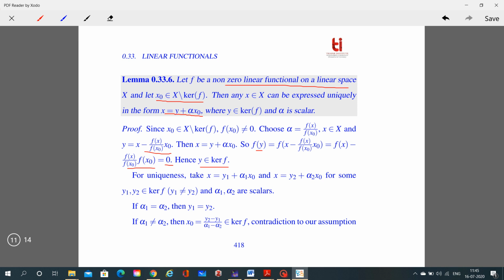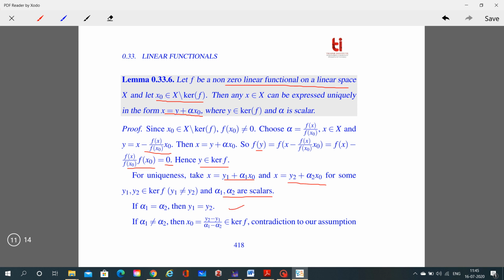Now for the uniqueness, take x equal to y1 plus alpha 1 x naught and x equal to y2 plus alpha 2 times x naught, for some y1, y2 belonging to kernel of f, where y1 is not equal to y2, and alpha 1, alpha 2 are scalars. Now if alpha 1 is equal to alpha 2, in this case we get that y1 is equal to y2. We get the result here.